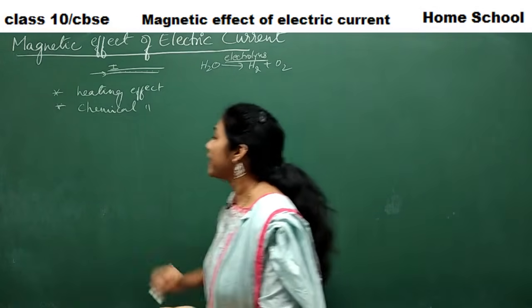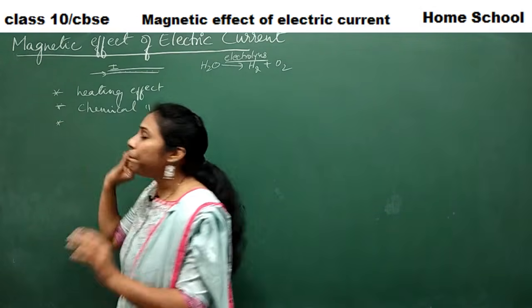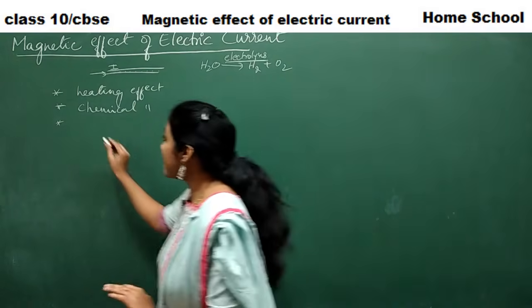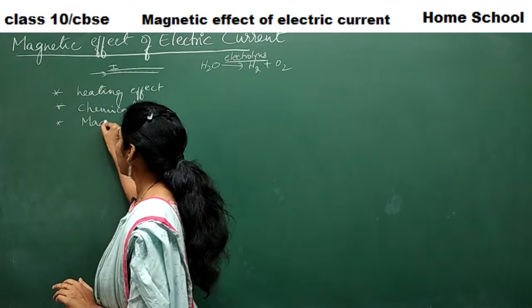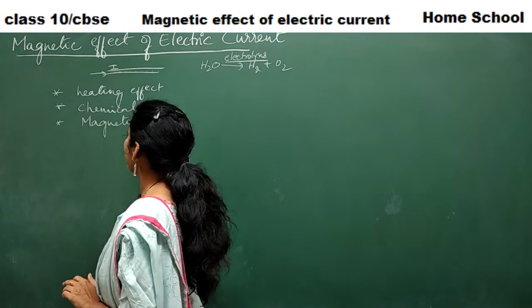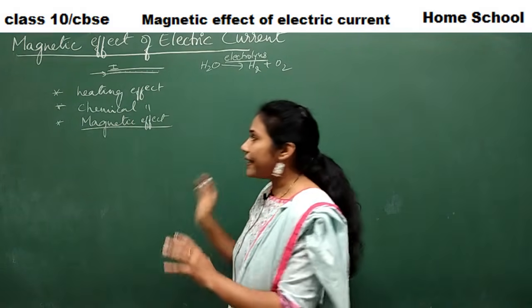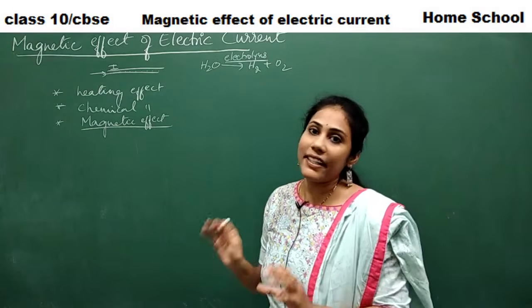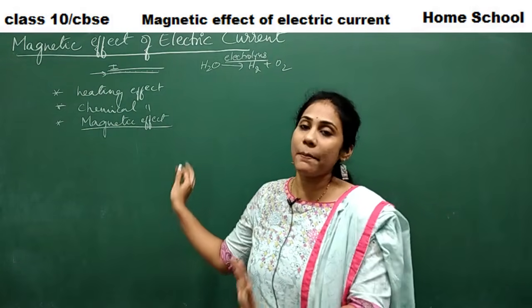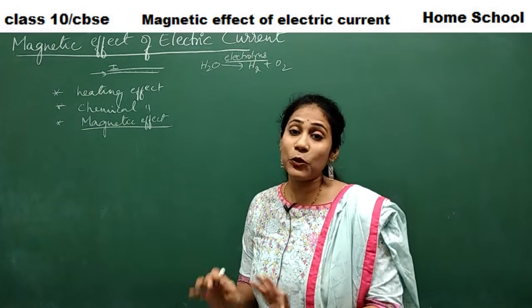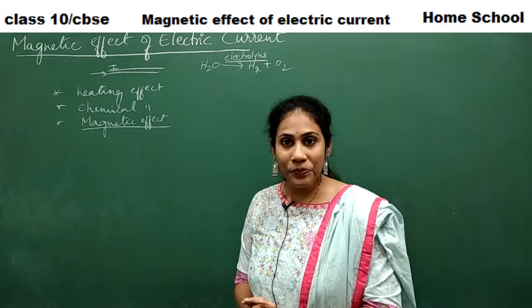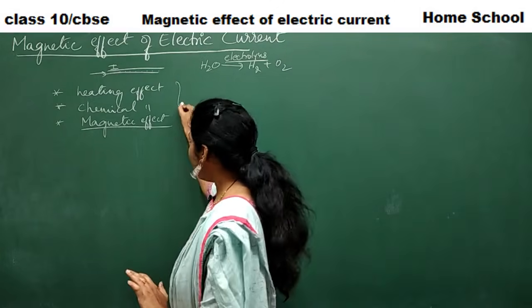Clear? Fine. And the final and important effect is the magnetic effect. About this magnetic effect, we are studying in this chapter. The entire things about the magnetic effect are going to be covered. Understood this basic thing?